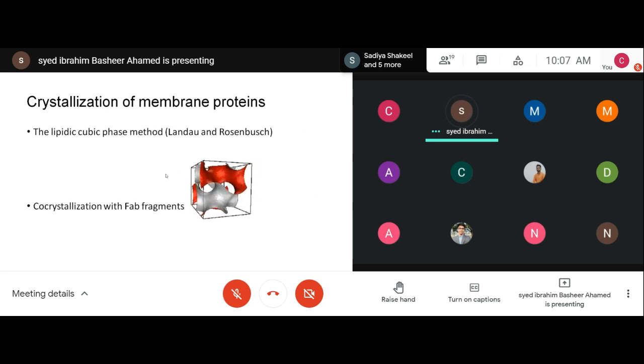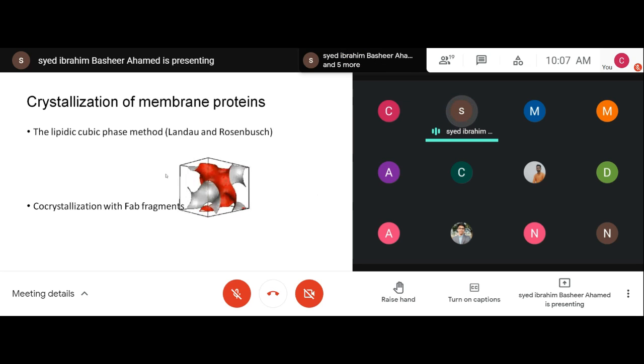But in case of multiple crystals, it will form multiple layers. In the multiple layers, the protein molecules will not have the same orientation. Each layer will have a different orientation, and as a result, the diffraction pattern will not be easy to interpret, and not easy to reduce the data.